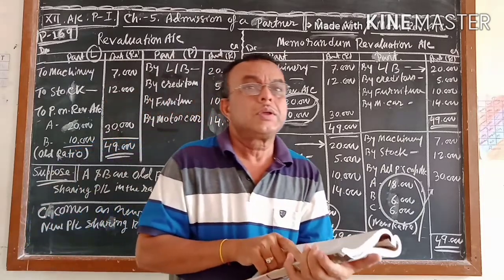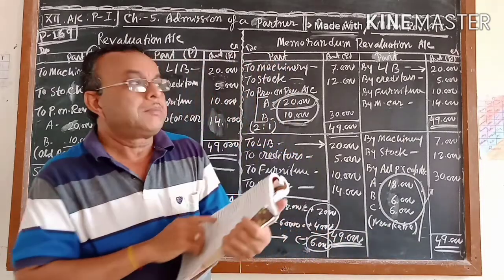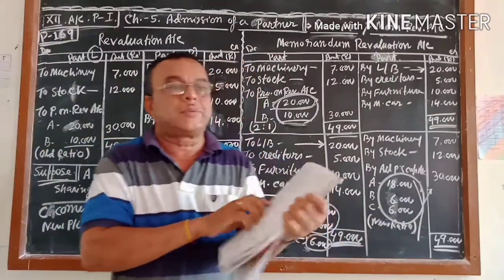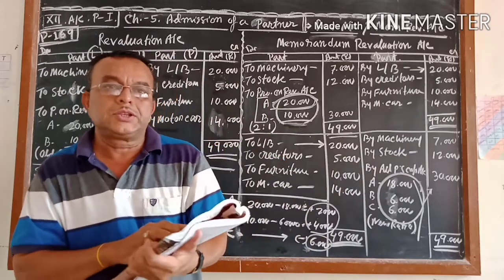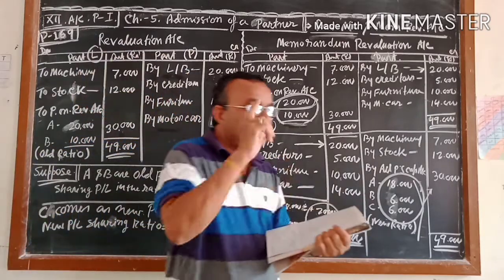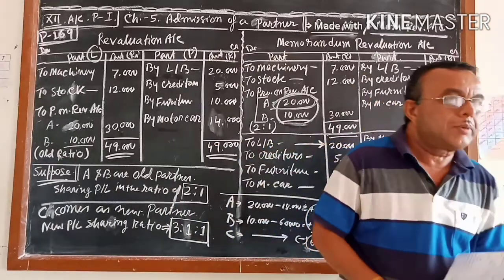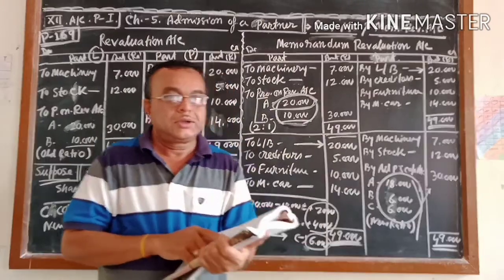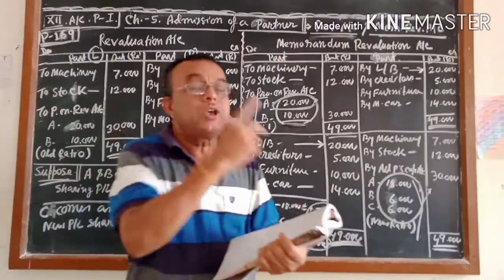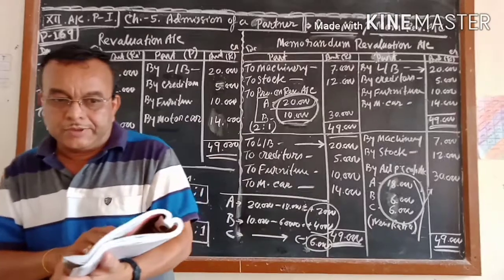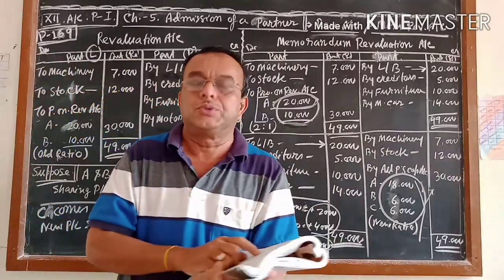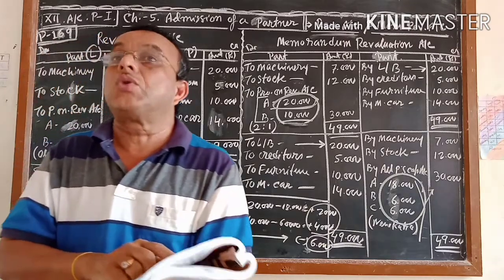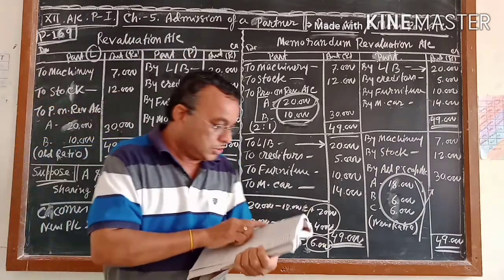What do you have to do? Most of the students, on getting this question, immediately start writing the answer, and whatever result is given, they distribute it. Keep in mind, all these reserves will not be distributed. Some reserves show like a reserve, but they are not the owner's fund. It is the employee's fund. If it is the employee's fund, you should not distribute it. You distribute only the amount whose owner is the partners.